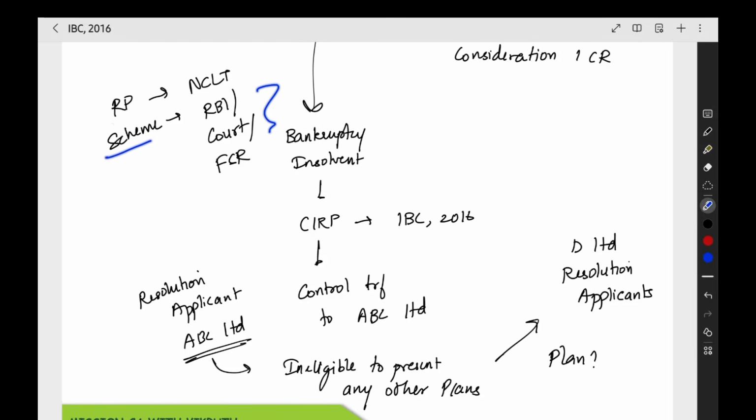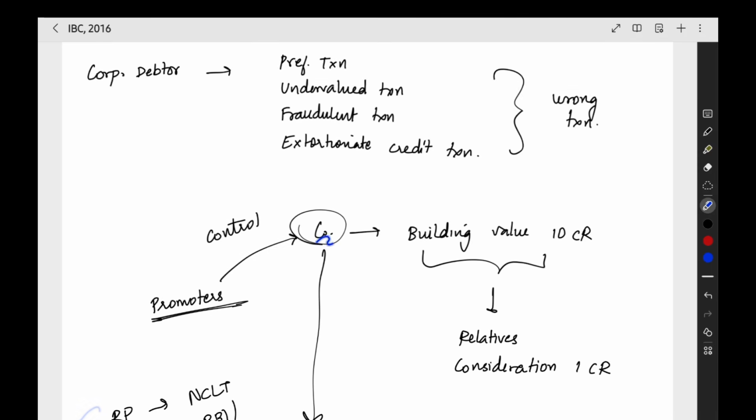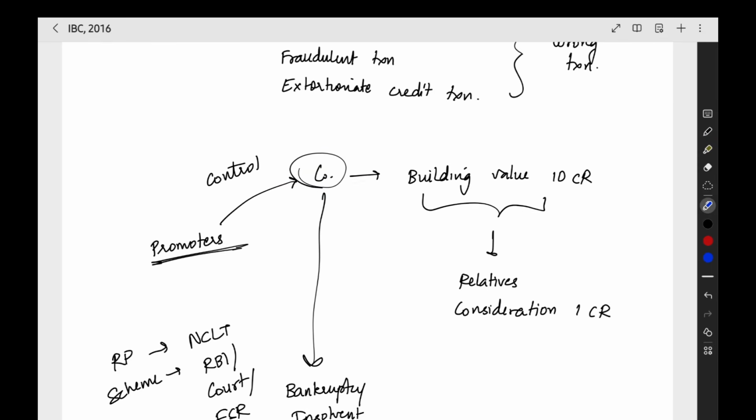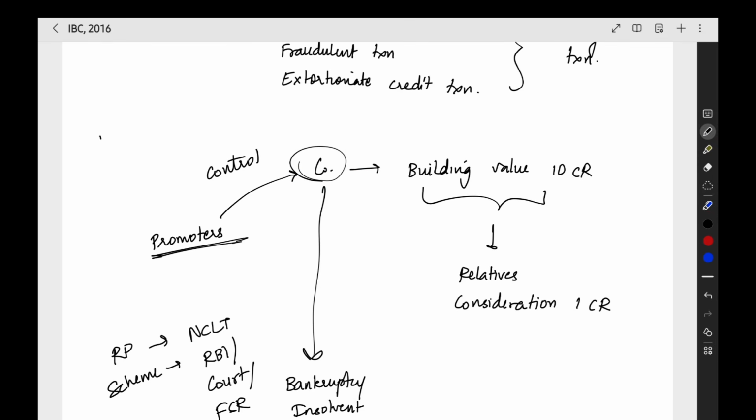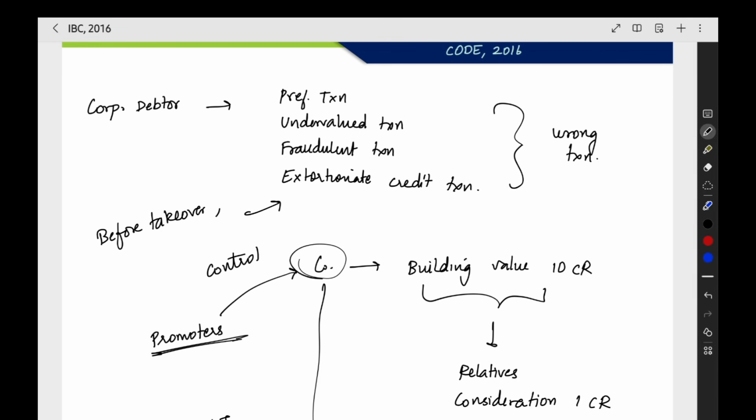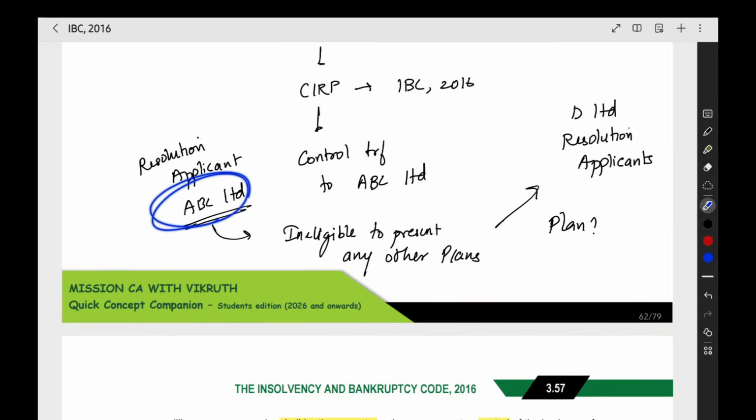According to this plan, if ABC Limited has taken over the corporate debtor, and before the takeover, you have to note this point, before the takeover, some wrong transaction has happened, then ABC Limited is not punished. ABC Limited is proper only. ABC Limited is eligible.